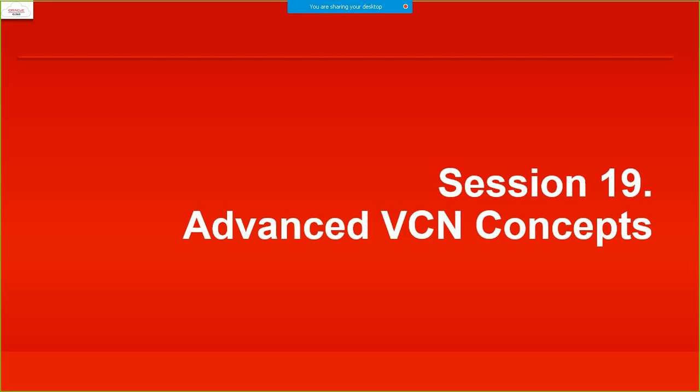FastConnect will not be possible for you, but connectivity is the agenda of this session, and advanced connection options, advanced connectivity.